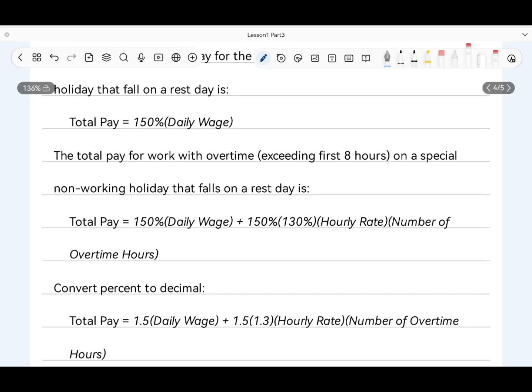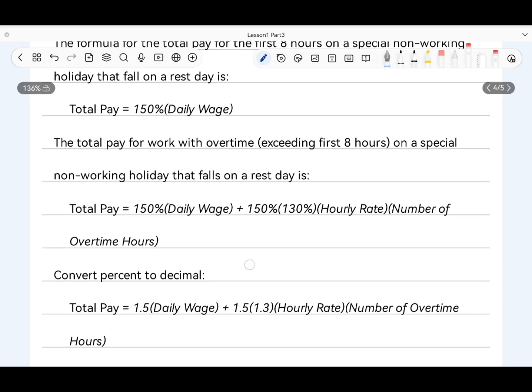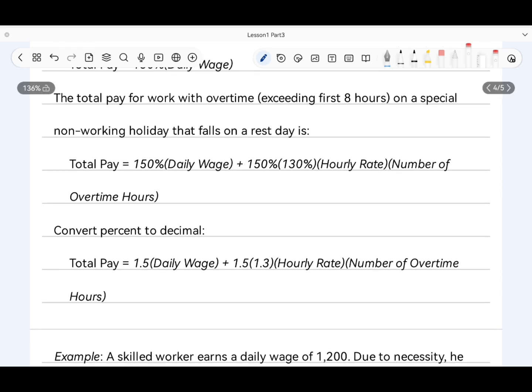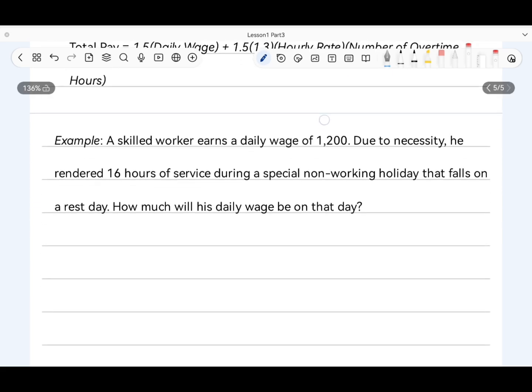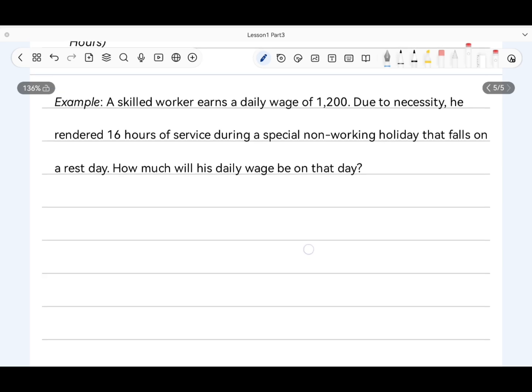And for work with overtime exceeding the first 8 hours, we will use this formula. Total pay is equal to 150% times daily wage plus 150% times 130% times hourly rate times number of overtime hours. So let's have our example.